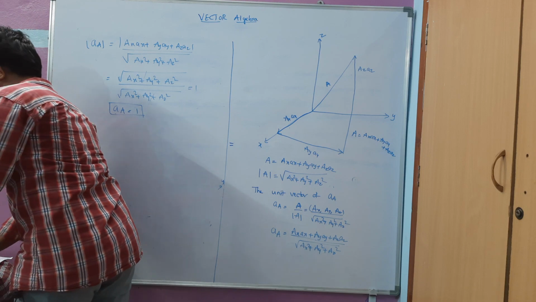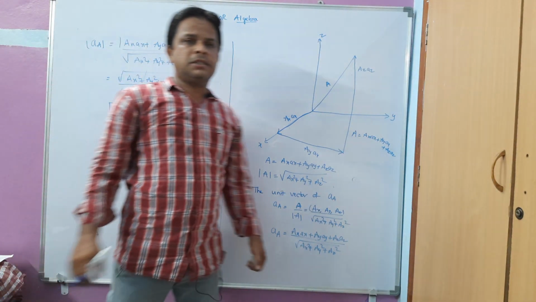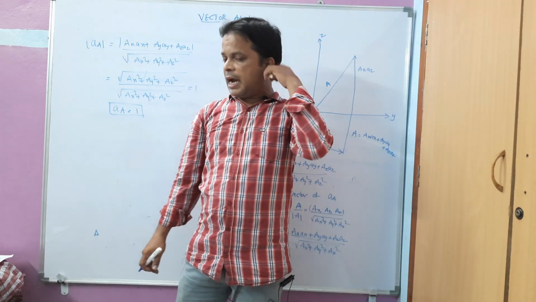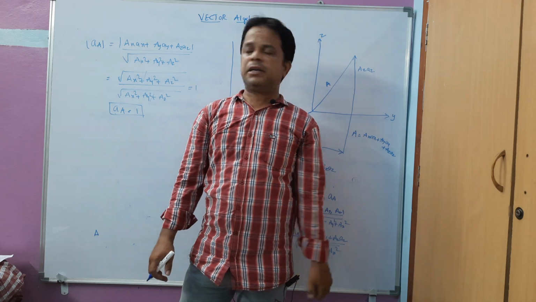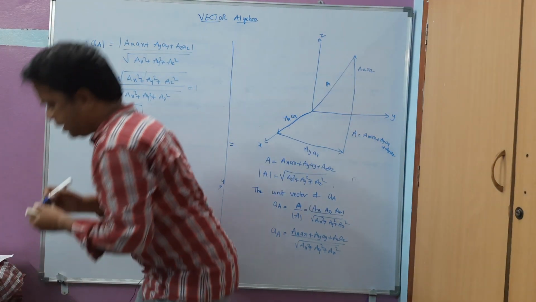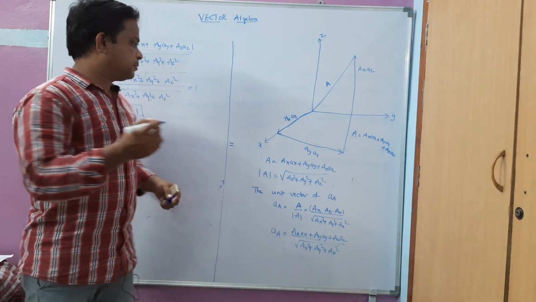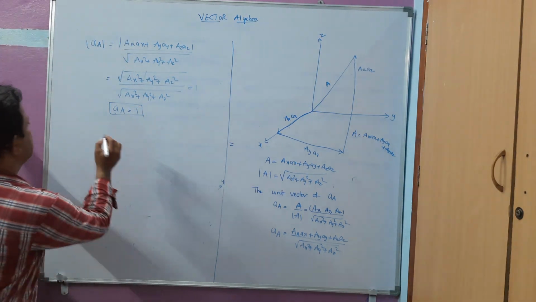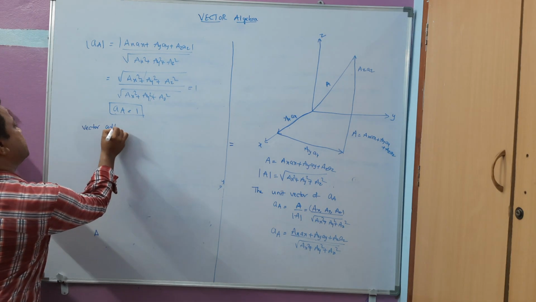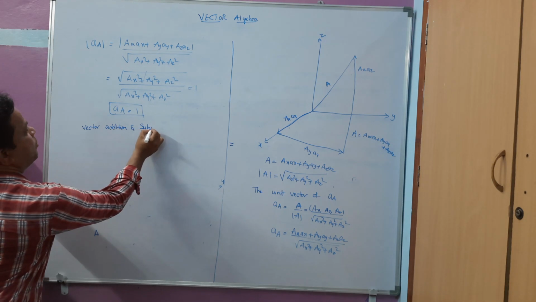Now let us move on further. Let us do the vector addition. Generally we are going to have vector addition and subtraction, and after that vector multiplication also, simultaneously. So first of all we will see vector addition and subtraction.